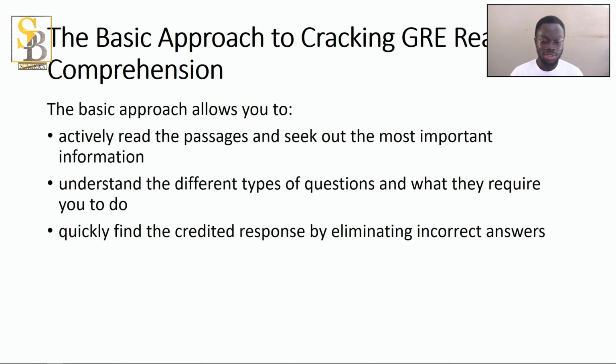So we are looking at the basic approach to cracking GRE reading comprehension. There are 3 things you are going to do. That is, in cracking the reading comprehension, you need to actively read and seek out important things. Then understand the different types of questions and what they require you to do, and quickly find the credited response by eliminating incorrect answers. That is mastering the passage, mastering the questions, knowing how they put their questions, then knowing how they put the answers as well. So these are the 3 things we are tackling.